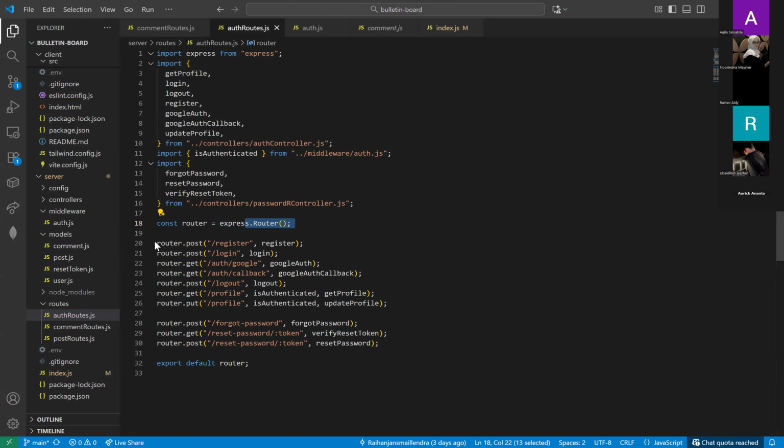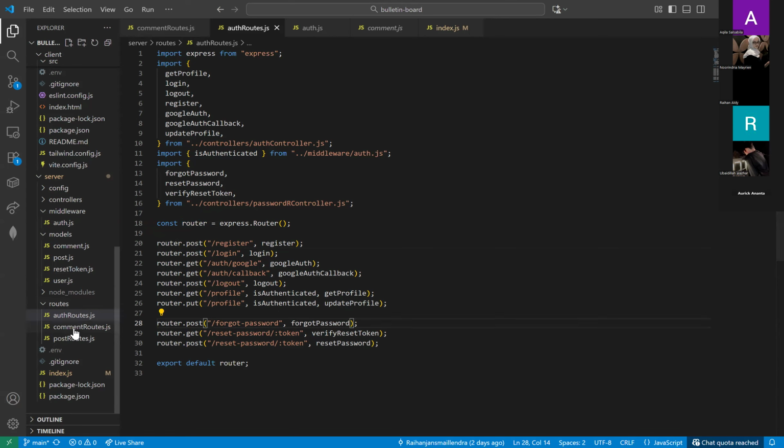And this is another route to register, route to login, authentication, and also route to log out. And there's a route for profile also. And not only that, there's a route for forget password, reset password, and verify the token for the password.